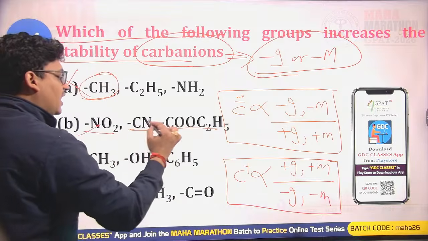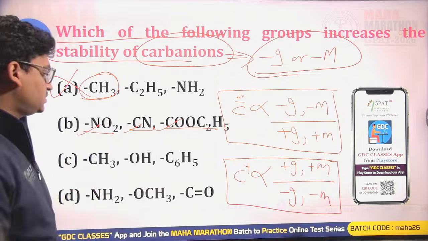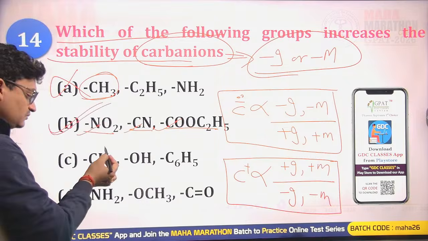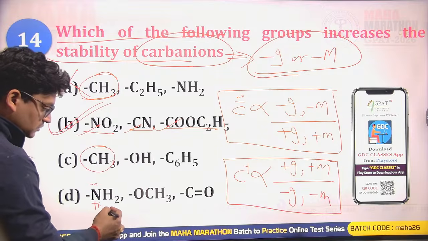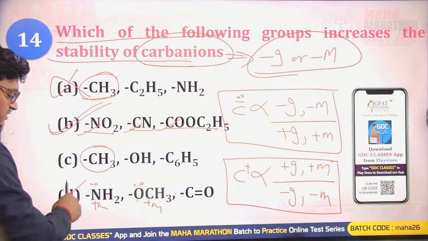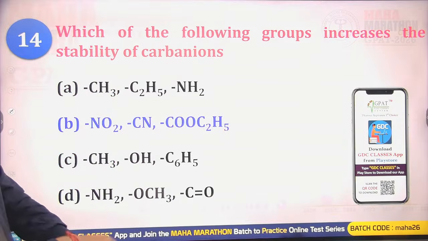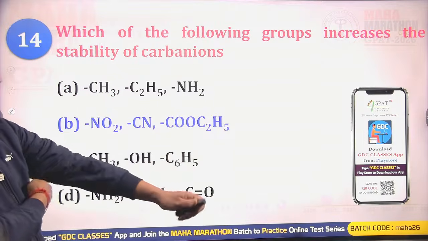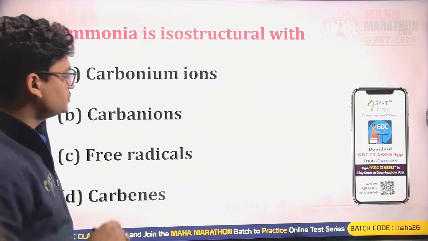All of them have strong minus I as well as strong minus M natures, so that is right. Alkyl, not at all possible. While here plus M, again a plus M. So these can never stabilize carbanions. Only option B will give stability to carbanions, so B will be the right answer for this question.